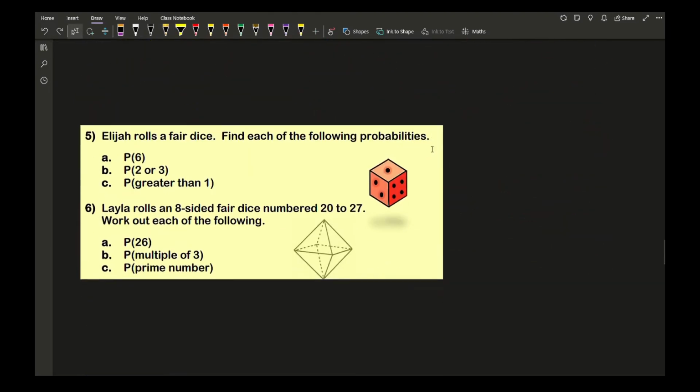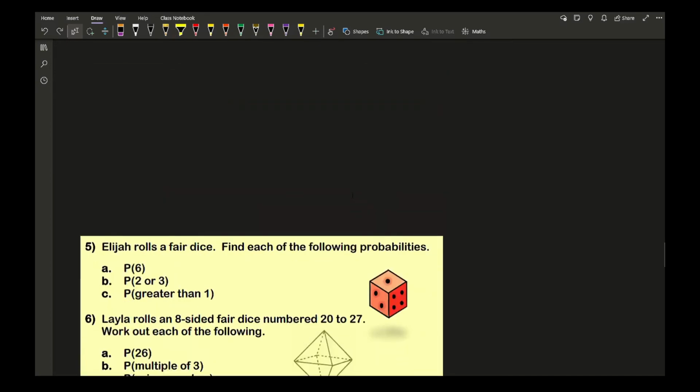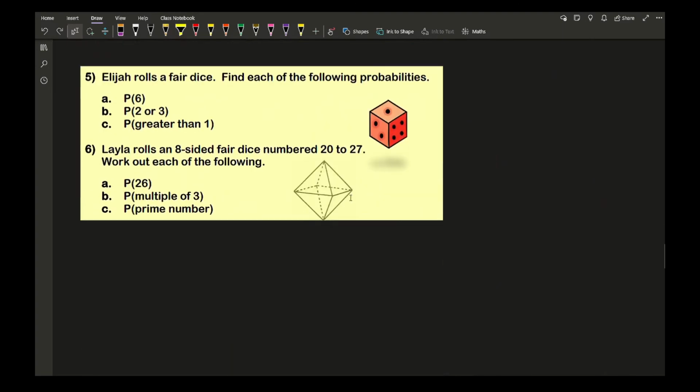So moving on to question 5. Question 5 says Elijah rolls a fair die. Find each of the following probabilities. Now this question doesn't specify, just like the previous one didn't actually, whether to give my probabilities as a fraction or as a decimal. And again, it's entirely up to you, but I reiterate, writing it as a fraction is going to be so much easier.